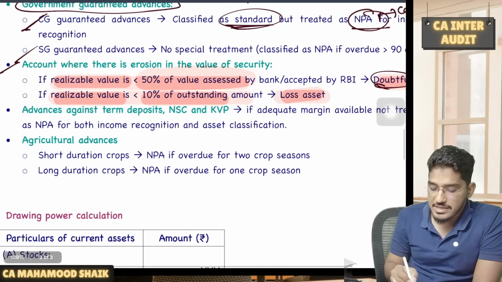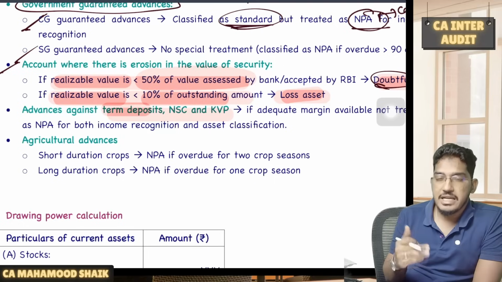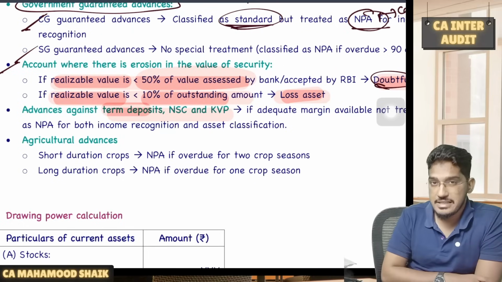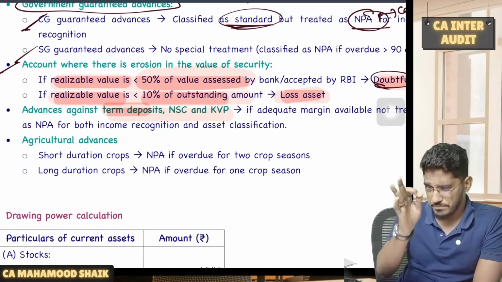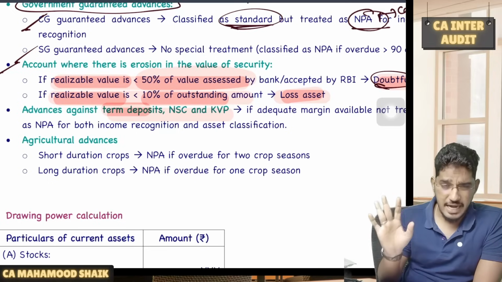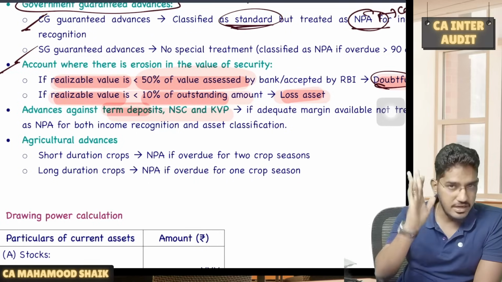Next, advances against term deposits, NSCs and KVPs. So these are highly liquid assets. In case the loan has been taken against term deposit, NSCs or KVPs, provided adequate margin is available, if adequate margin is available in the account, you can treat it as standard, even though it remains overdue for more than 90 days. You can treat it as a standard asset only.